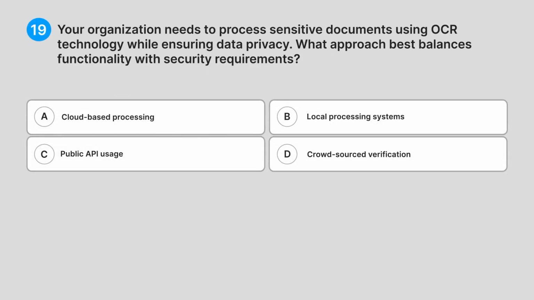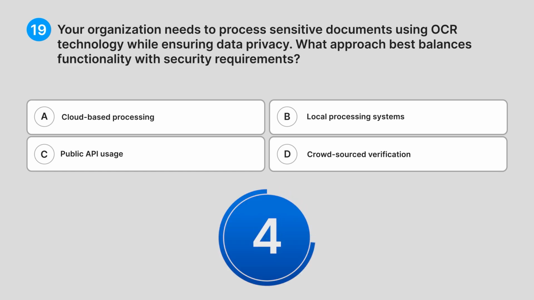19. Your organization needs to process sensitive documents using OCR technology while ensuring data privacy. What approach best balances functionality with security requirements? A. Cloud-based processing. B. Local processing systems. C. Public API usage. D. Crowdsourced verification. Can you guess the answer?